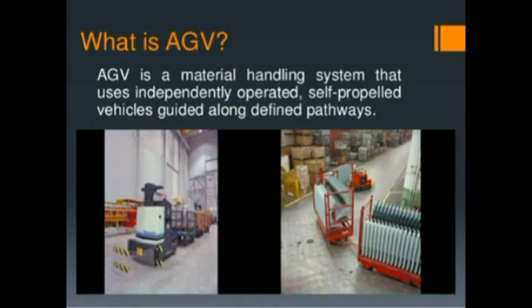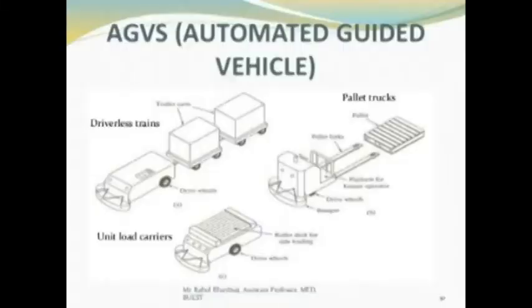So the automated guided vehicle systems belong to a class of highly flexible, intelligent and versatile material handling systems used to transport materials from various loading locations to various unloading locations throughout the manufacturing facility. Okay, so this is the automated guided vehicle system.